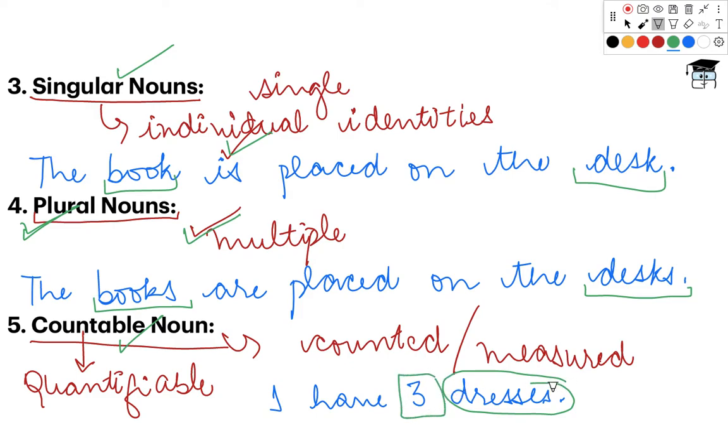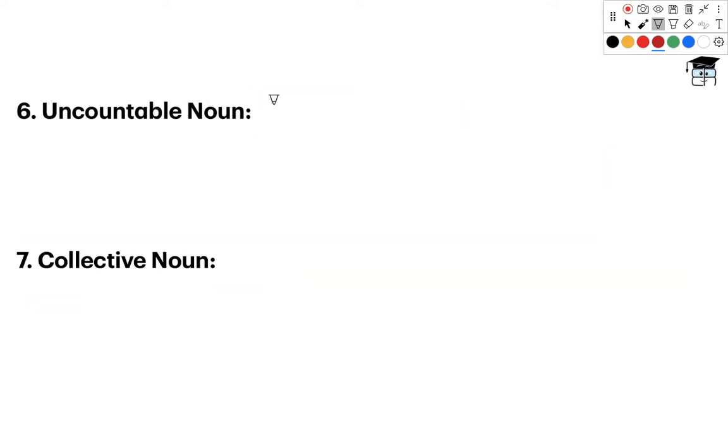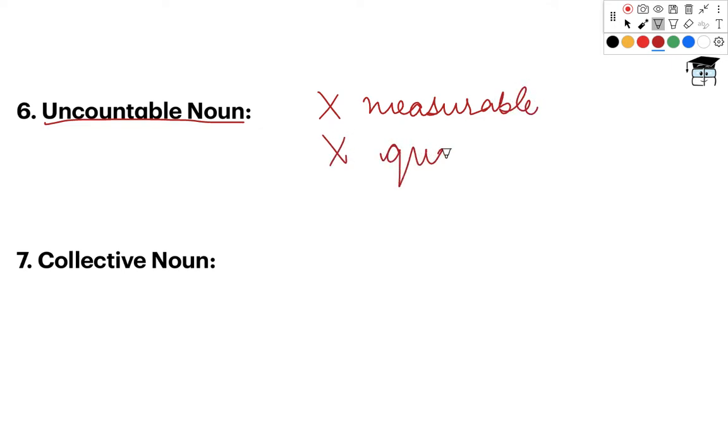That means the word dresses is a countable noun. It is a quantifiable noun. Right? Okay. Again, there is a contrasting category to these kind of nouns, which is uncountable nouns. Right. So these nouns are not measurable, and similarly they are not quantifiable.